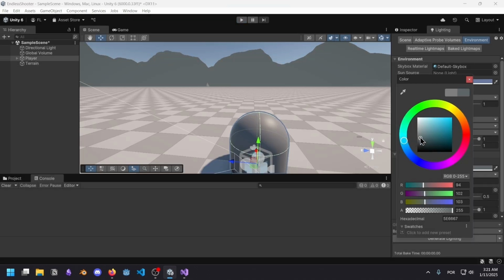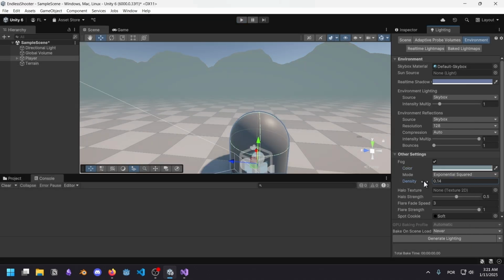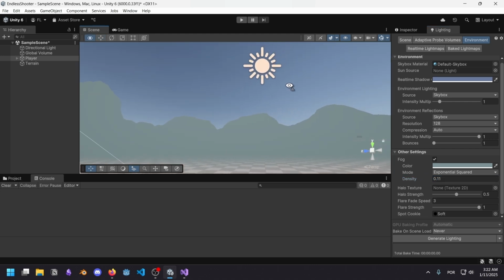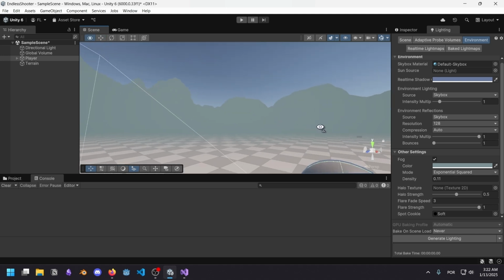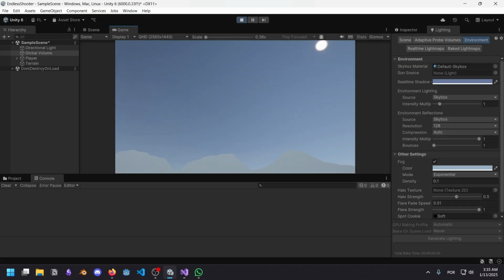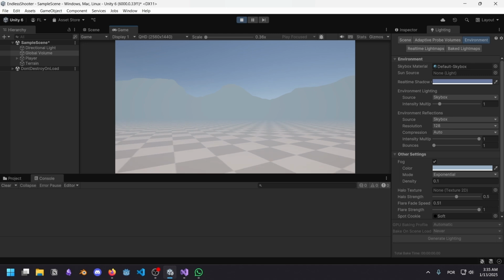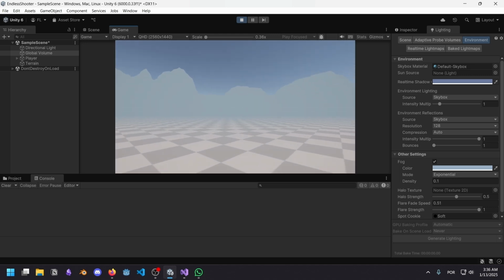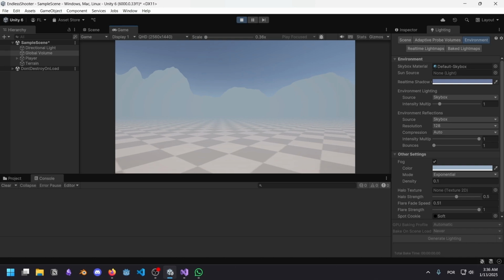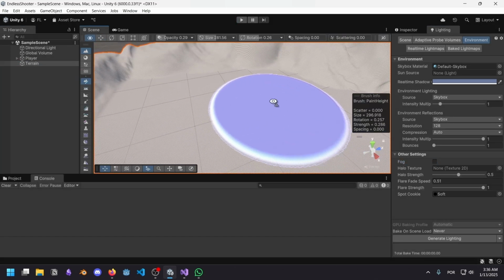So I'm thinking the fog could be a bit blue. Yeah, that immediately looks way better. As for the density, yeah, I like more density. Now, one thing I do notice is that the sky is not affected by fog, probably because it's not volumetric fog. I'm just gonna roll with this, guys. I'm not gonna go after volumetric fog. I'm not gonna go after creating a solid skybox with a single color. I think this is fine. Let's finish the terrain. I have to disable fog for this.